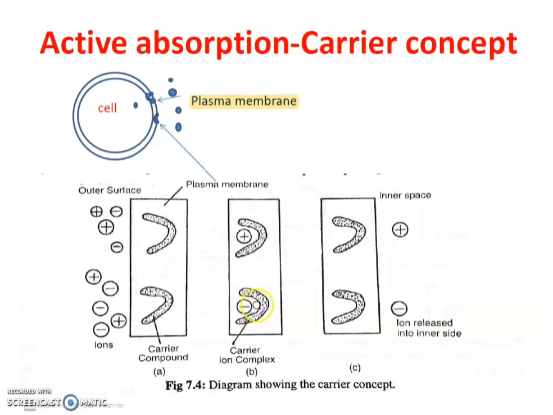These carrier molecules are present in the plasma membrane and they are fixed. They only change their direction from outside to inside. So they carry ions from outside to inside and inside to outside. This concept is called the carrier concept. This theory was proposed for the first time by van den Honert in 1937.